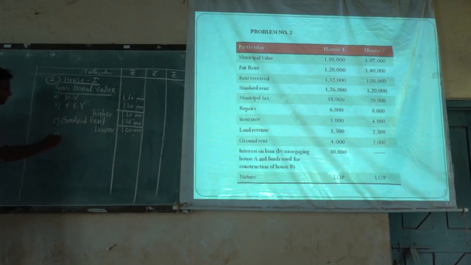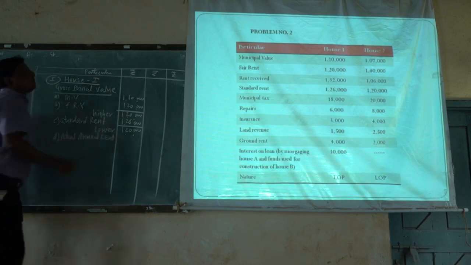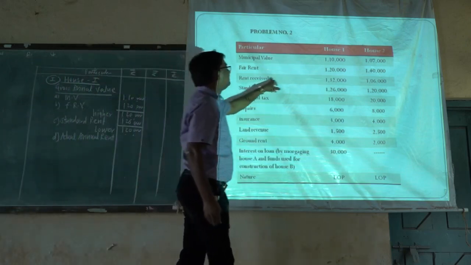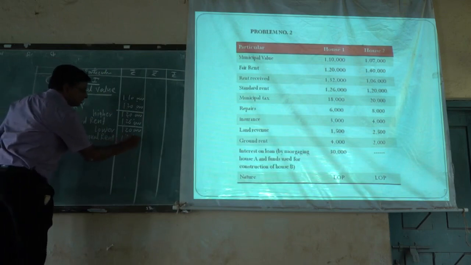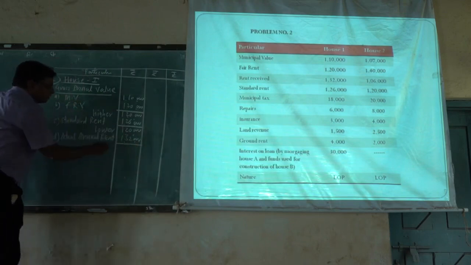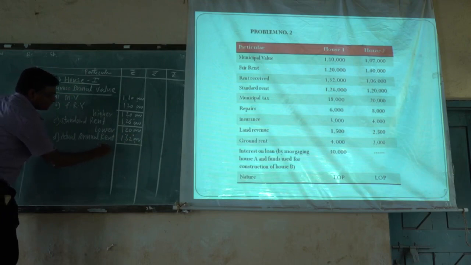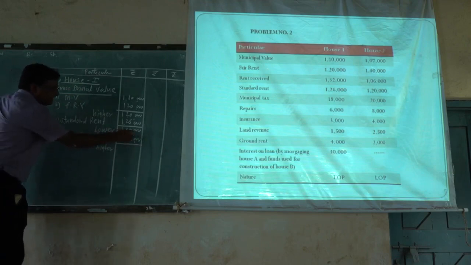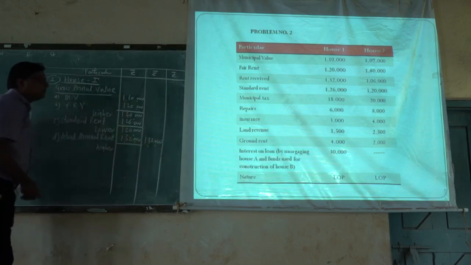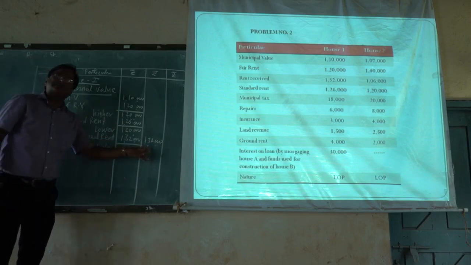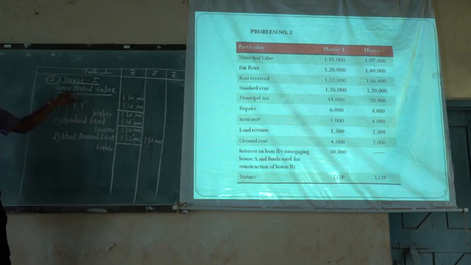Then at point D we have to take the actual annual rent. In this problem, for the first house, the actual annual rent is given as 1,32,000. From these two values, 1,20,000 and 1,32,000, we take the higher value, 1,32,000, into the second column, whose heading is gross annual value.